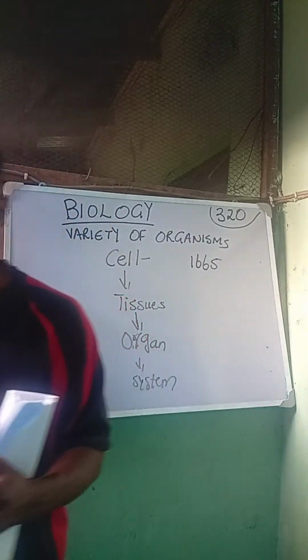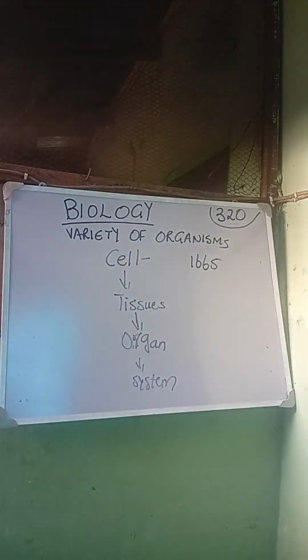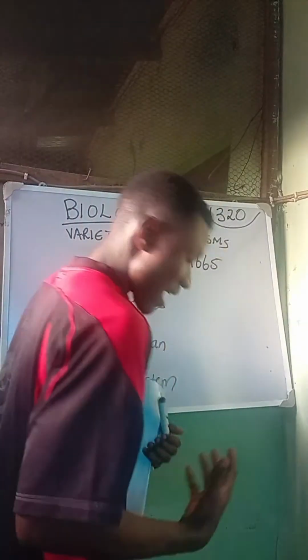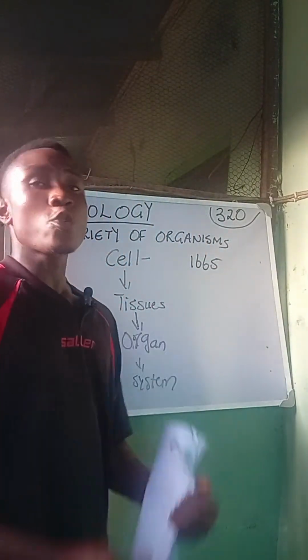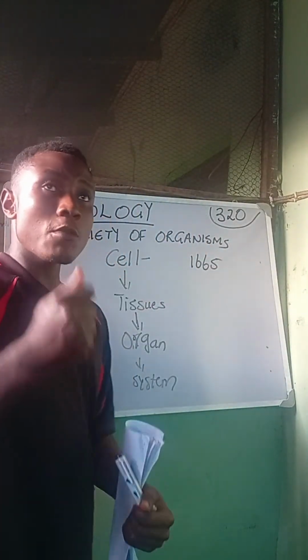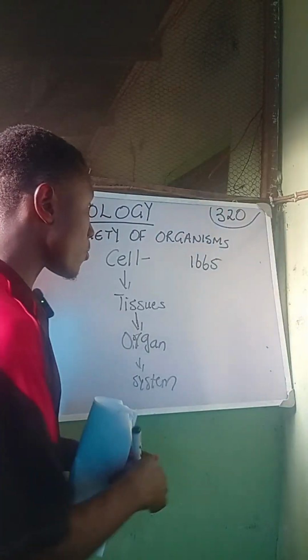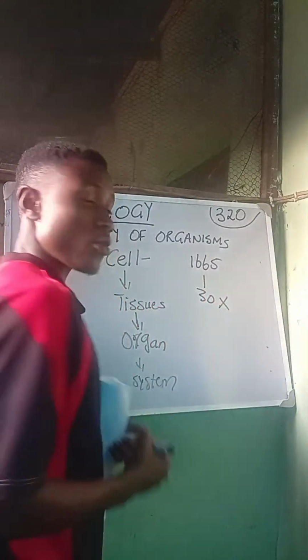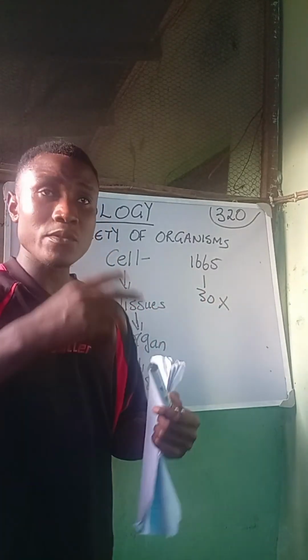So we believe that tissues are made up of cells as a result of the experiment done by Robert Hooke in 1665. And he was using a crude, rudimentary microscope that could only magnify objects 30 times its original size.